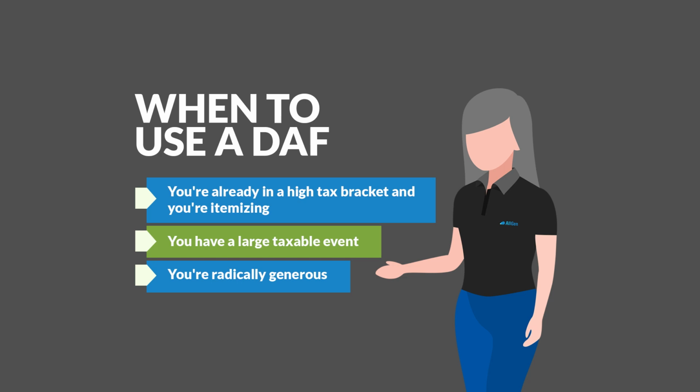That's right. Also, if you have a large taxable event, you're selling a large chunk of stock or real estate property, business, which could cause high capital gains or income to be triggered, a higher income tax bracket, again, it could be a tool for you to get some other deductions against those gains. And third, there's people that, as we seek to find purpose and meaning in life, just want to give. I've heard people tell me, I'm just so blessed and I want to give back to the community or to something. Great. It's a great means to be radically generous because there's no limit as to how much or when you can give it. That's right.